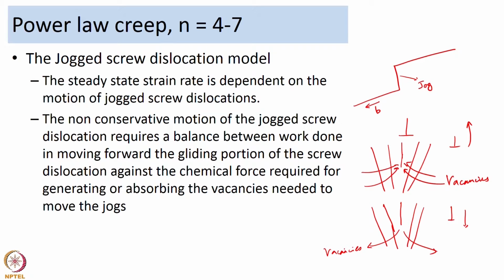So, they said you could have either absorption of vacancies at the edge jogs. The jogs are edge character. So, you could have absorption of vacancies at the edge jogs, or you could have generation or emission of vacancies from the edge jogs. They said there is a balance between the work done in moving the gliding portion of the dislocation forward, and this work done will be balanced by the chemical force required for the absorption or generation of vacancies.